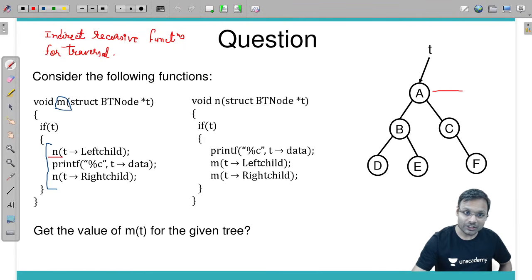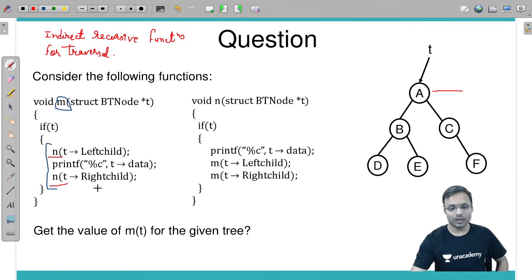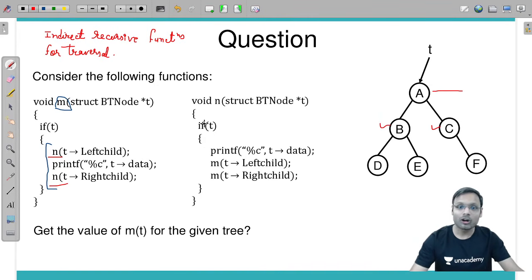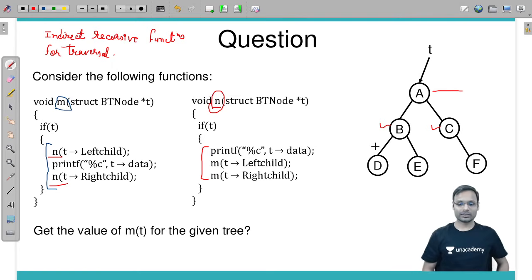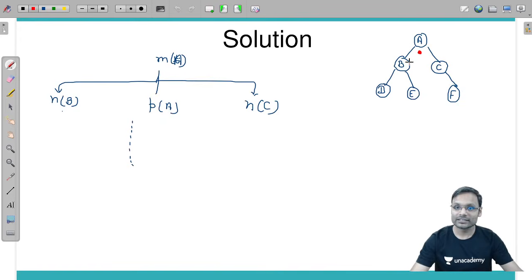From this root, you have called function n and n for left and right child both. For b and c, you have called which function? N function. Means for b and c, you need to traverse in which way? What type of traversal is it? It is pre-order traversal. So n is pre-order traversal, means you need to put the dots for b and c as pre-order traversal.